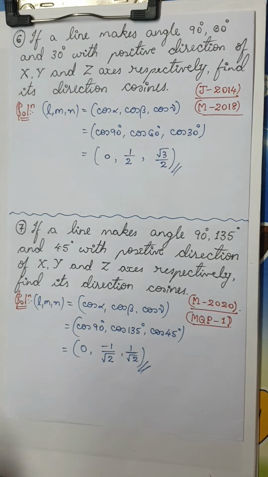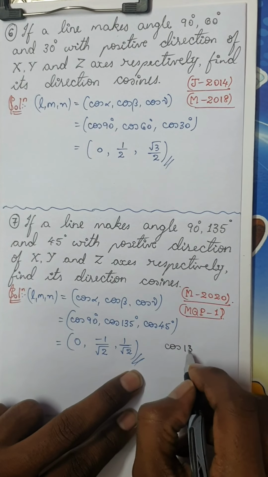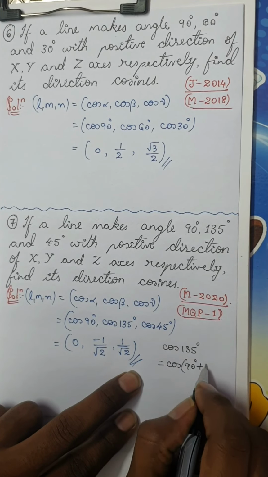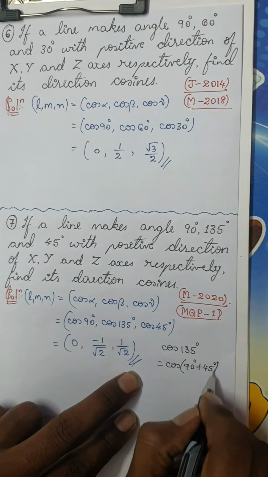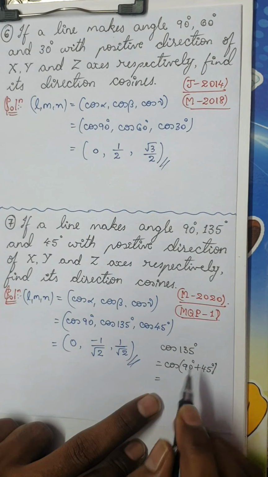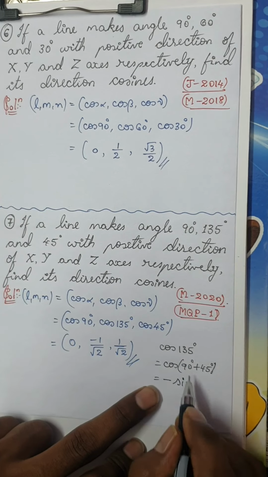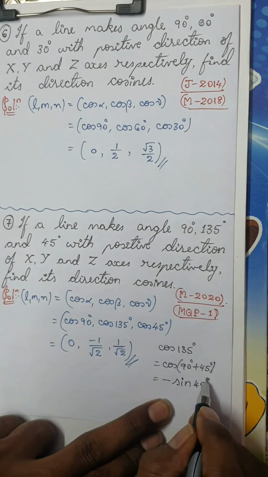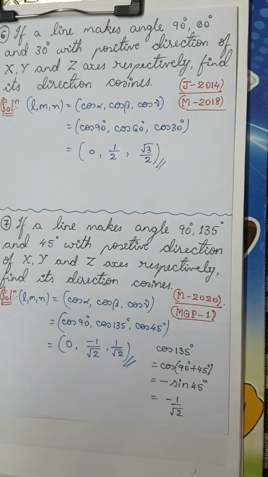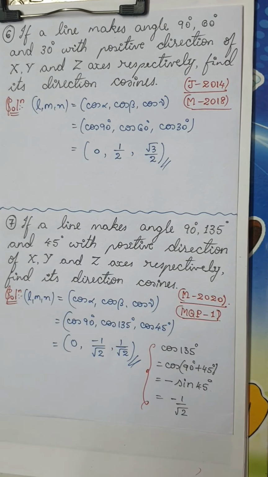Now I think a few of you are wondering how I got cos 135, isn't it? So cos 135 degrees can be written as cos of 90 degrees plus 45 degrees. Cos of 90 plus theta: 90 plus puts it in the second quadrant where cos is negative, and cos becomes sine because of the 90 effect. So this becomes minus sine 45 degrees, and sine 45 is 1 divided by root 2. Is it clear? So this is why I wrote cos 135 degrees is minus 1 by root 2.